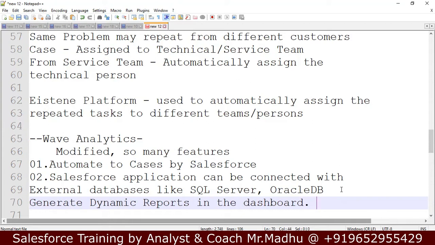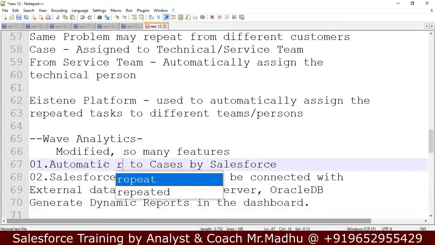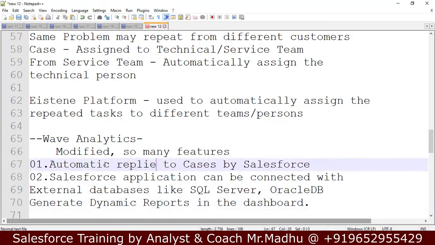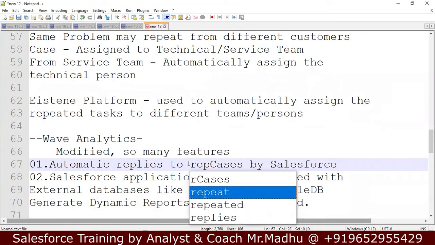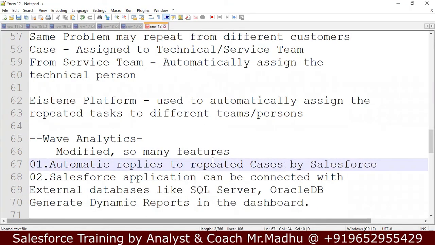So these are the two uses of Einstein Analytics. One thing is automatic replies to cases, to repeated cases, by the Salesforce application.